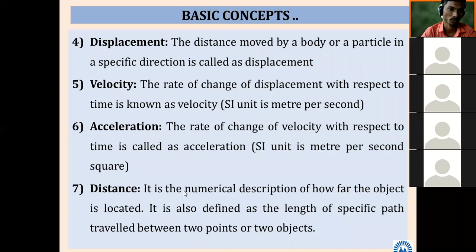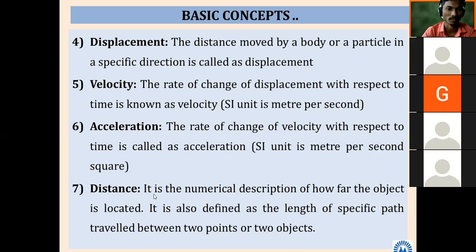Very good, that we should know. What is the magnitude of gravity? 9.8. What is the unit? Meter per second square. Correct.